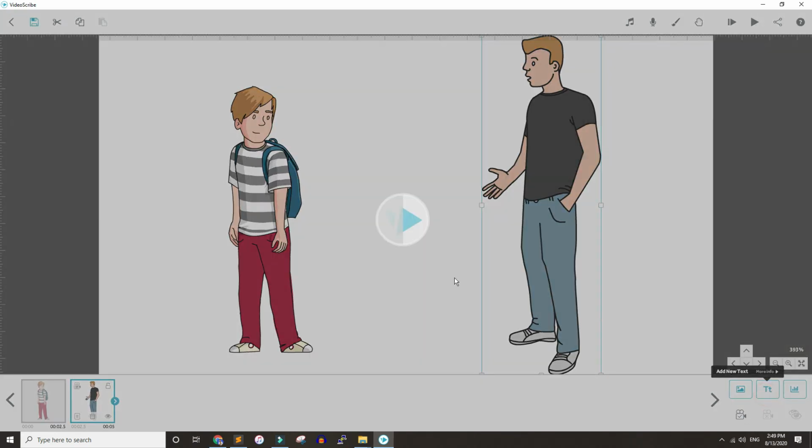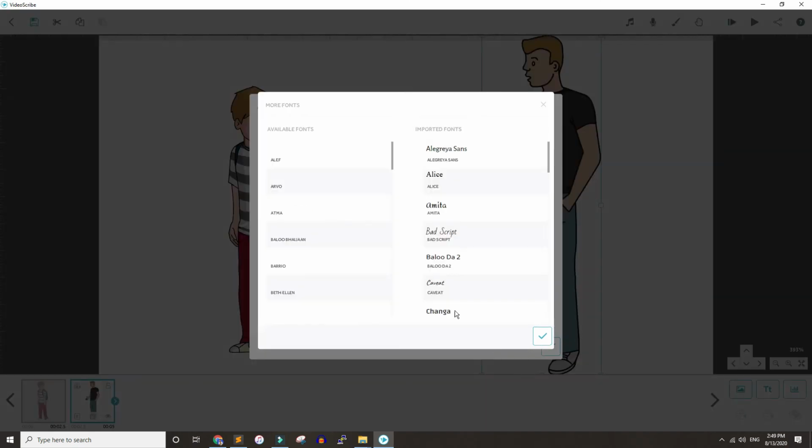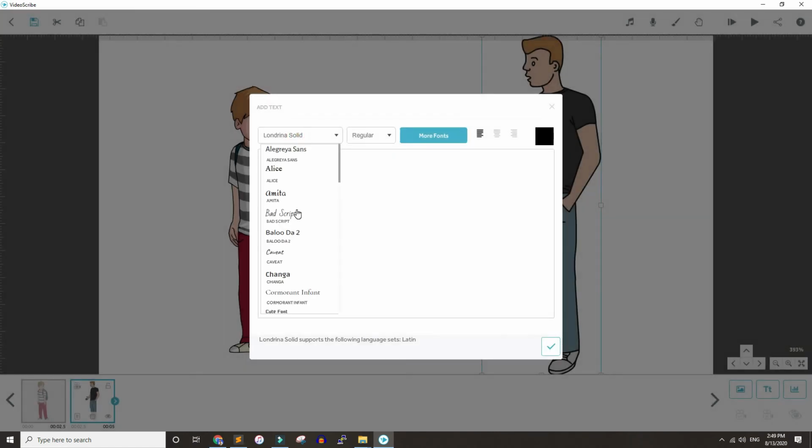And this is for your text. If you want to add it, there are a lot of font families available. Sadly, you can't upload your own font family. If you are a teacher, I think that will not be a problem for you. Maybe if you are a marketer and want to create video ads, then it may be. But still, there are a lot of font families available inside Video Subscribe that you can use free of cost.